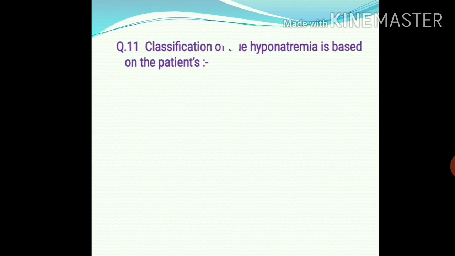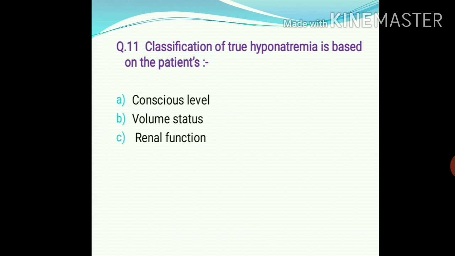Next, question number 11. Classification of true hyponatremia is based on the patient's conscious level, volume status, renal function, and serum osmolality. So the right answer is option B, that is volume status.